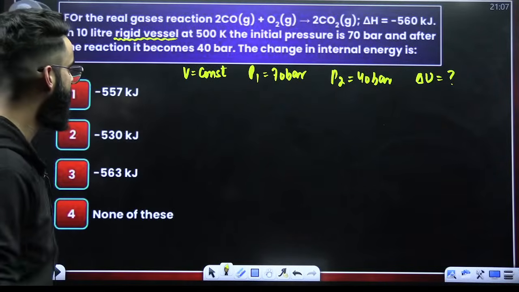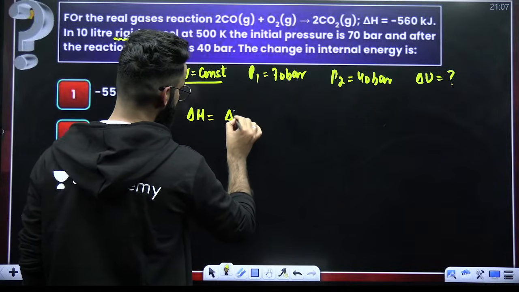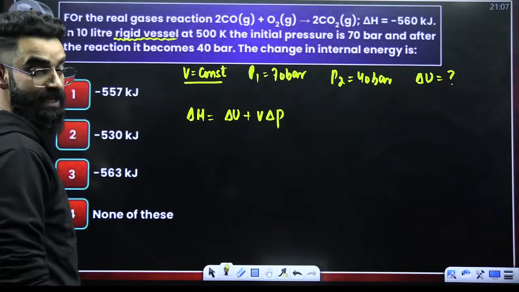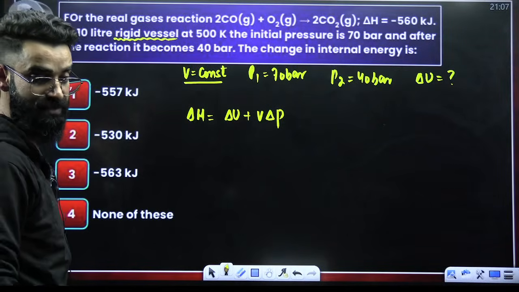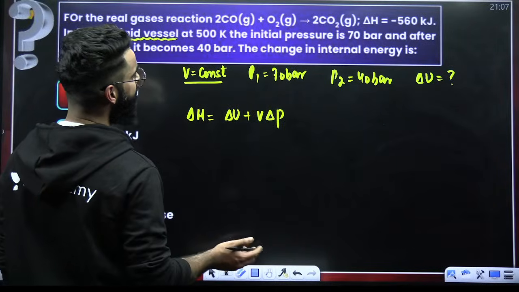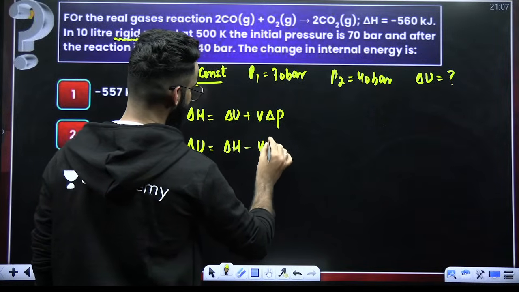Again, a simple question. Volume is constant. When volume is constant, delta H is equal to delta U plus V delta P. I hope you remember this equation. This is the equation we use when the volume of the system is constant, right? So, delta H. What do I need to calculate? I need to calculate delta U. So, delta U has to be equal to delta H minus V delta P.